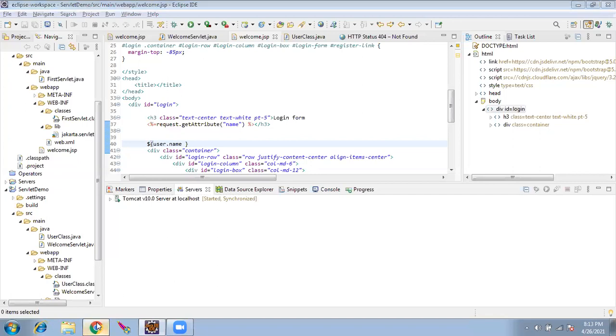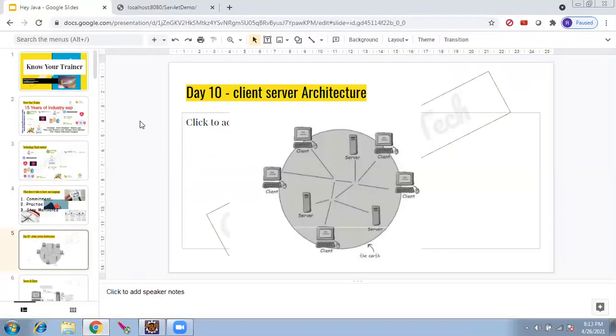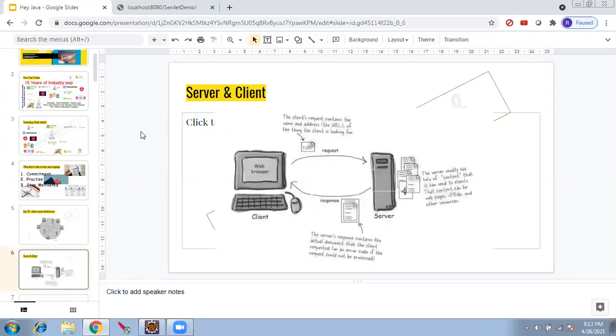So that is the basic of the web application, which will have a client and a server. The client is the browser. The server is the machine where the Java is going to run. Moving to the next slide. So, server and client. When a web browser is going to hit a URL, it is going to send a request.